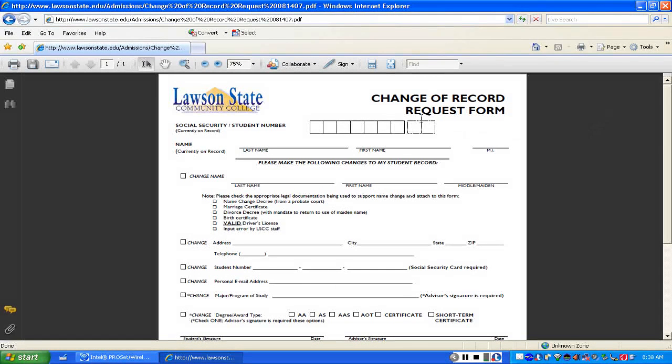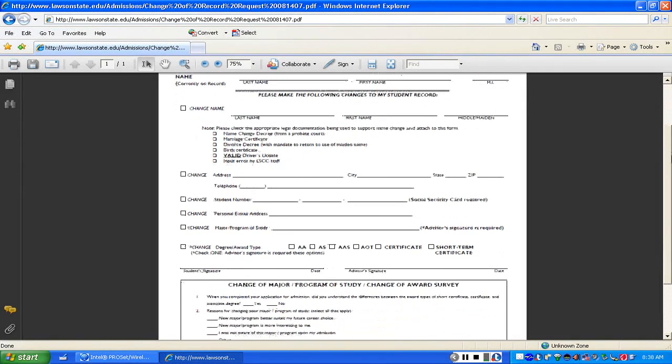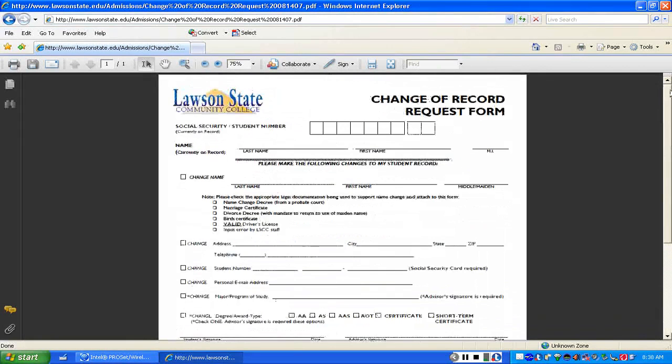First, paying attention to the change of record request form. You actually use this form whenever there's a situation in which anything has changed in your records here at Lawson State. For example, let's say you recently got married and your name has changed. Well, you need to fill this form out so we can change that within our system. Or maybe you had an address change, or a phone number change, or your student number change, or especially your major change. And that's what students typically use this form for. So if you actually want to change your major, you can't just arbitrarily change your major. I mean, you can change it, but you need to do it officially at the college. So let's go ahead and take a look.